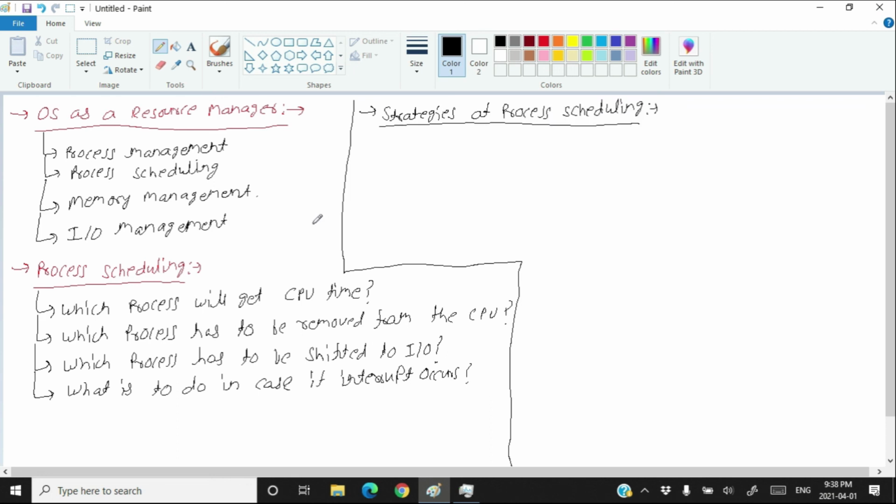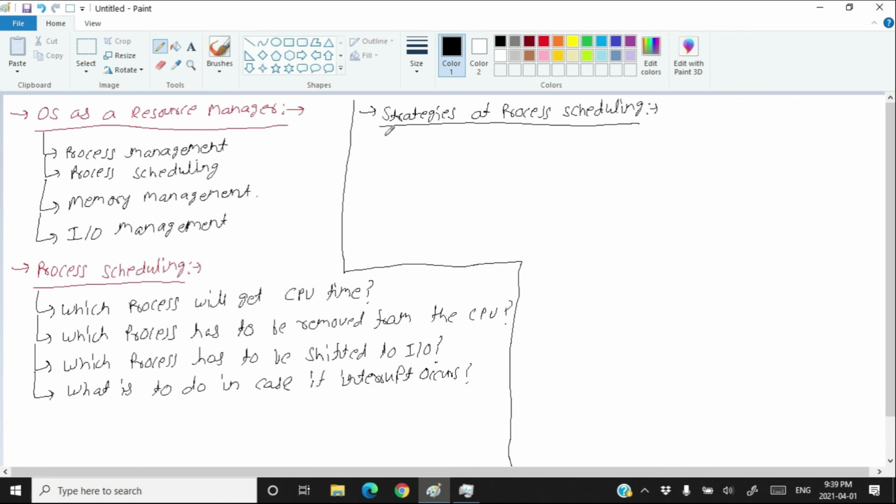One more point: sometimes you can call process scheduling CPU scheduling, because the CPU time is being shared by the various processes. You are scheduling the processes on the CPU, but you are scheduling the CPU also, that which process will be allowed on the CPU.